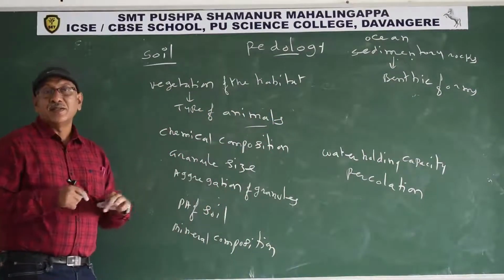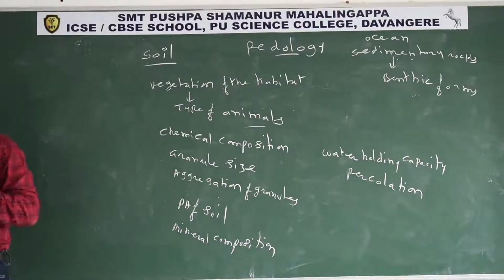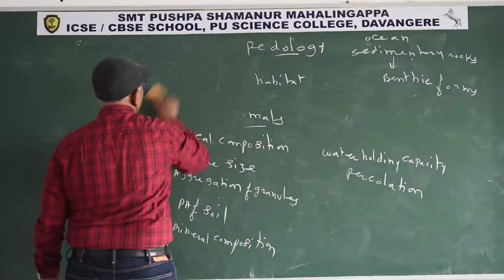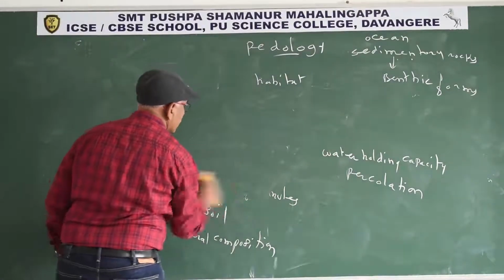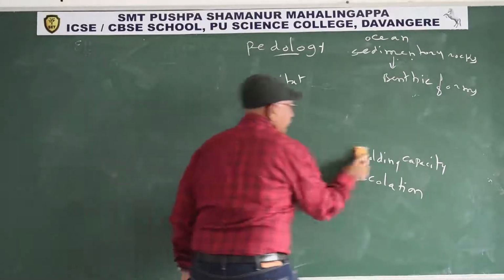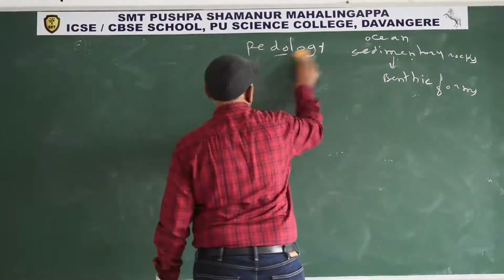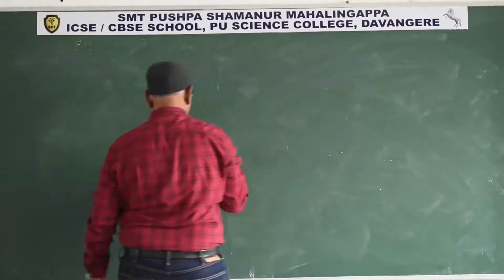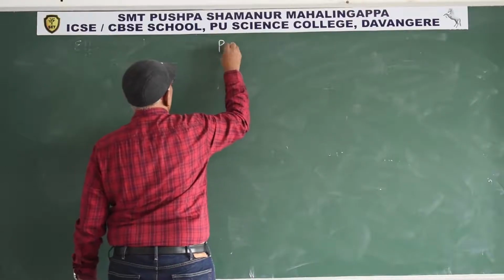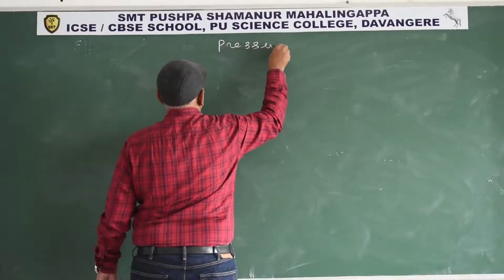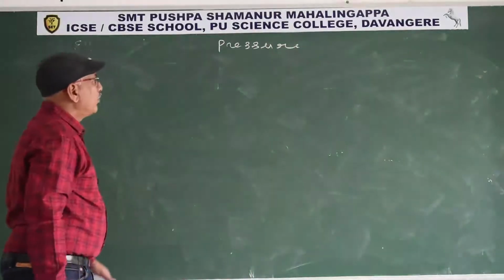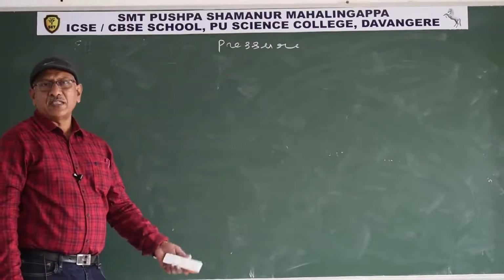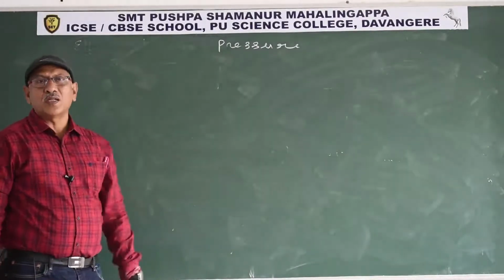Now we discuss another abiotic factor, pressure. Pressure on land is less when compared to pressure in water.